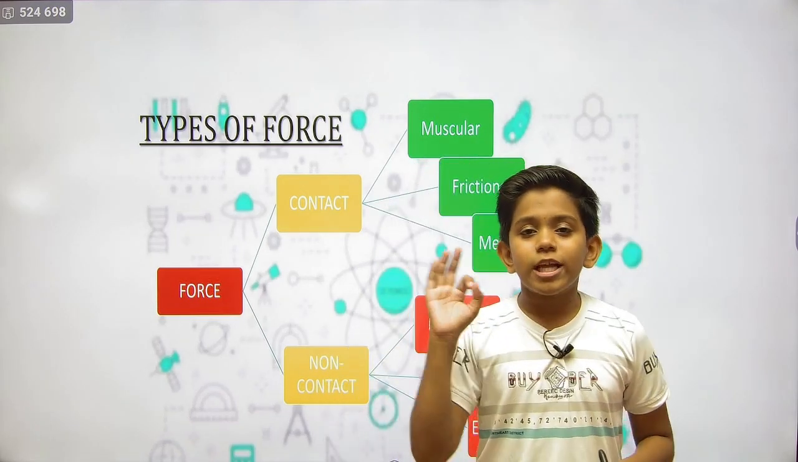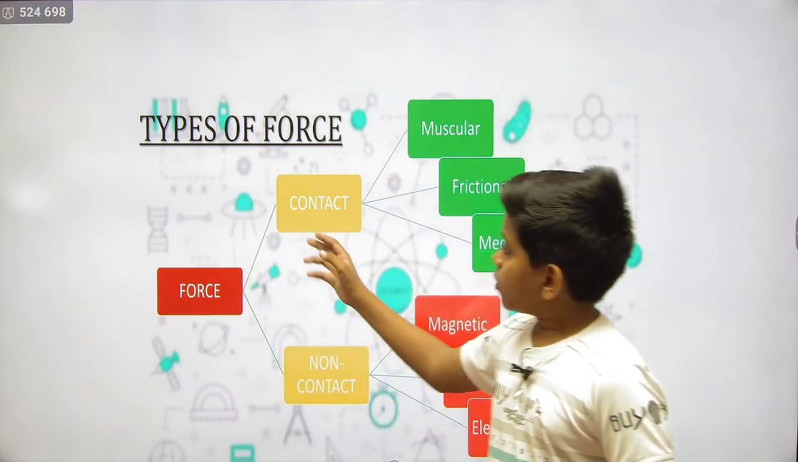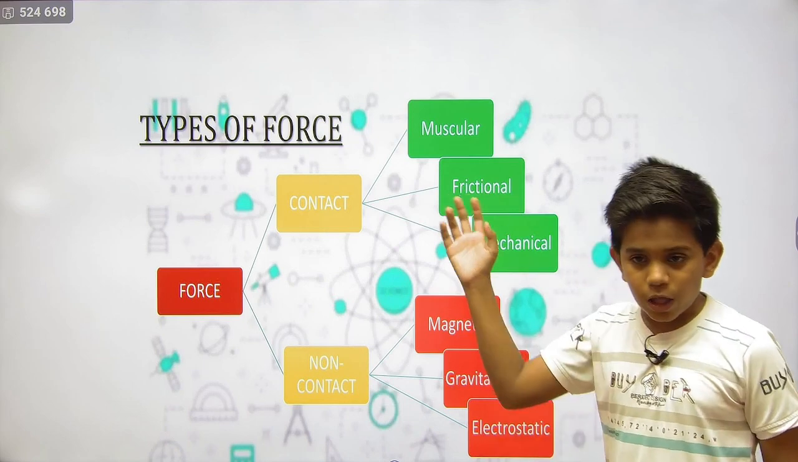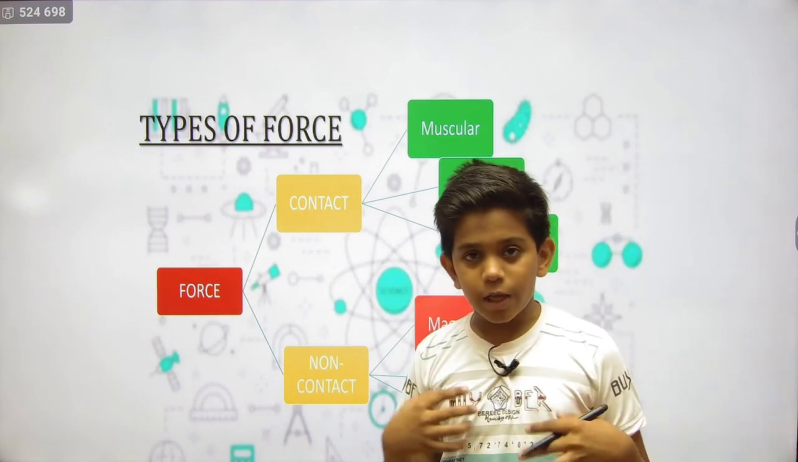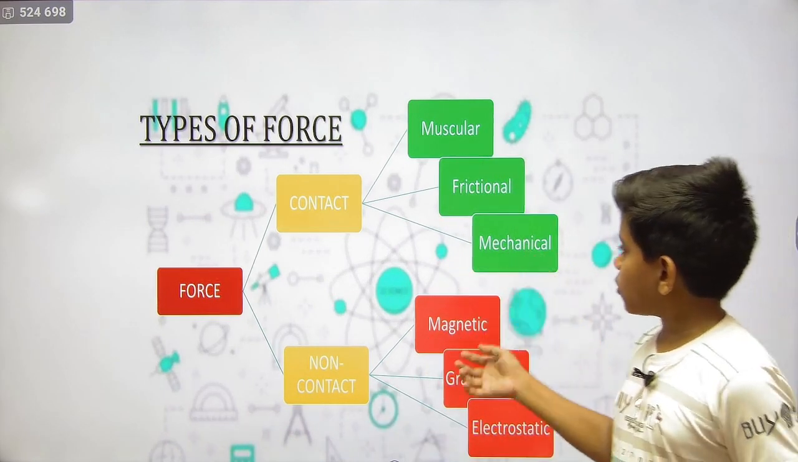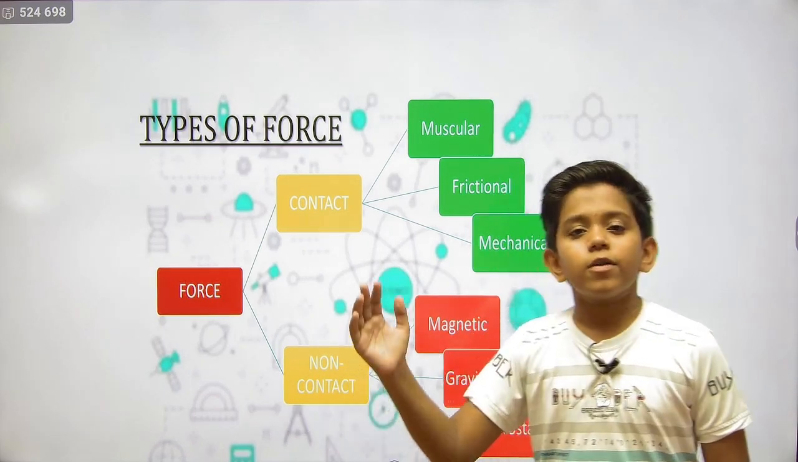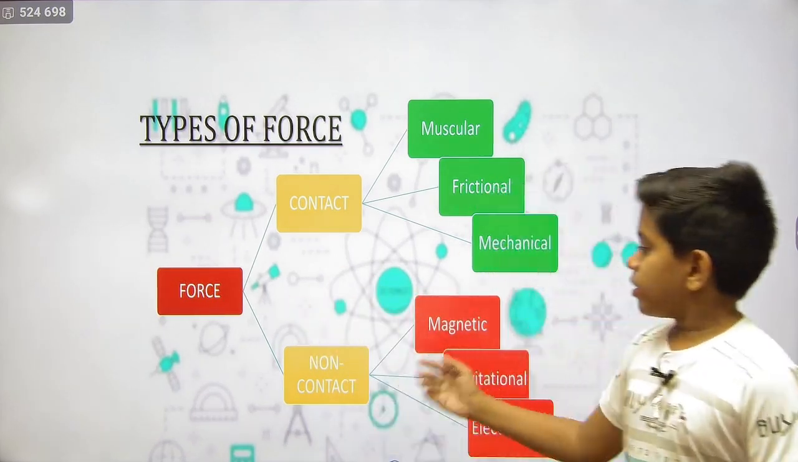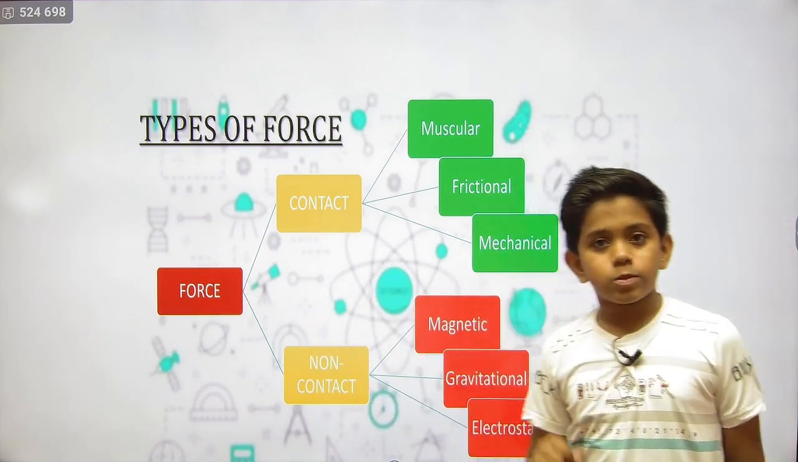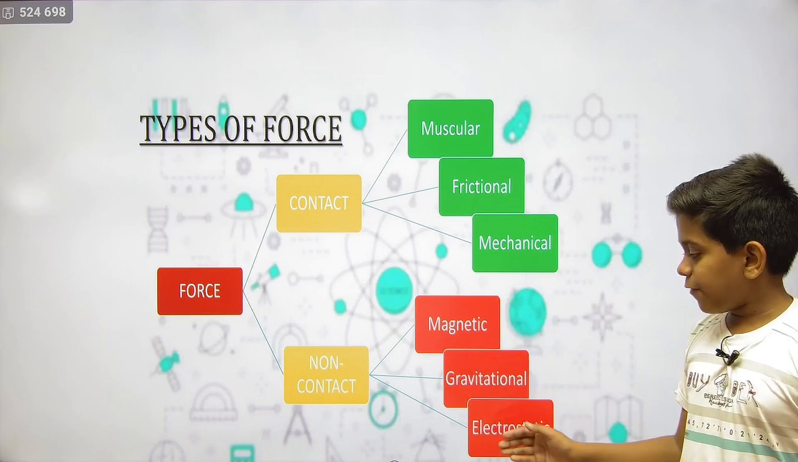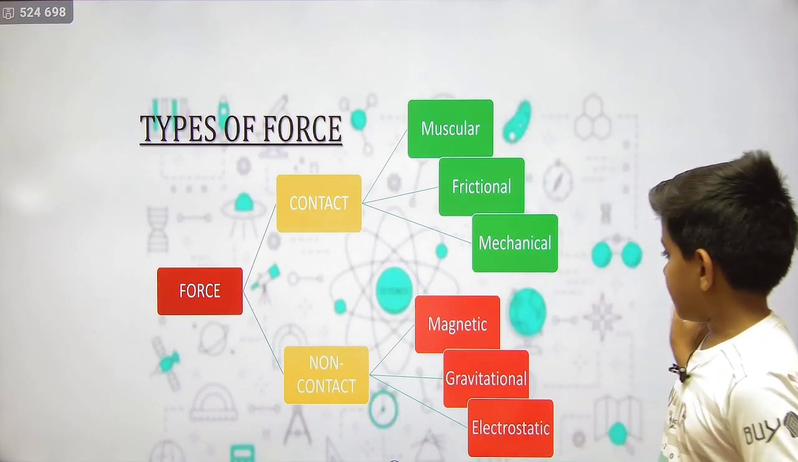There are also three types in both. In contact force there are three types: muscular force, which is applied by us, frictional force and mechanical force. One by one we will see in detail. In non-contact force there are also three types of forces: magnetic, gravitational and electrostatic.